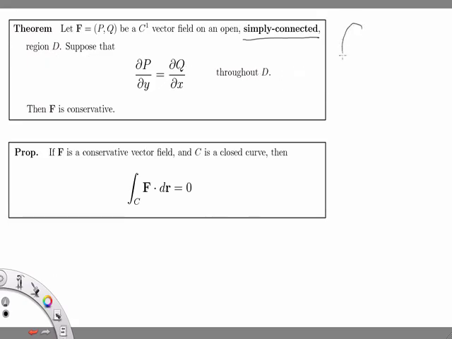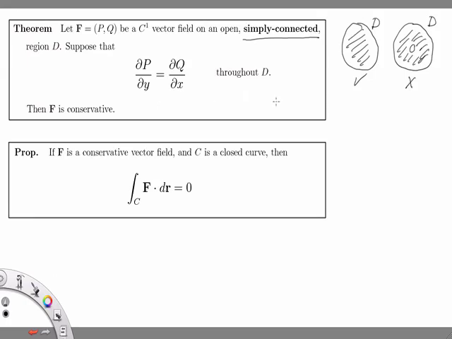So remember that if I have a region D, let's look at a couple examples. If I just have this filled-in solid region, whereas on the right hand side there's a hole in the region, then this is simply connected and this is not simply connected. And essentially the problem with the region over here is exactly this hole in this region in the plane. So a region being simply connected is really a geometric, in fact a topological condition about the region, and it's interesting that this sort of appears out of nowhere when we're just studying this calculus.